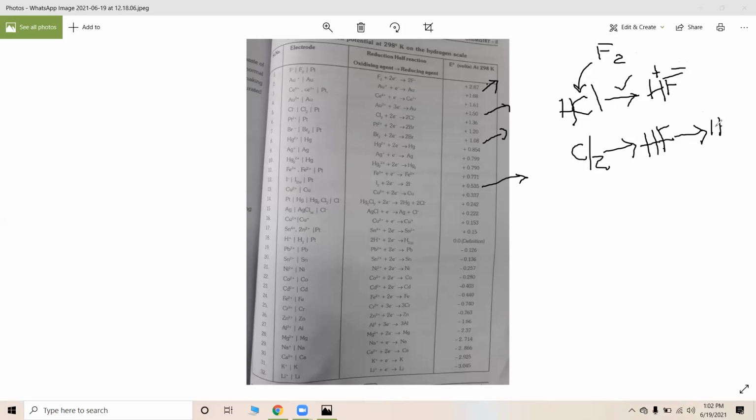It is HF which is going to exist, HCl will not be existing in front of HF. Why? Because fluorine is highly electronegative, we know that. Therefore, F minus always exists instead of Cl minus. That is about this HCl and HF reaction.